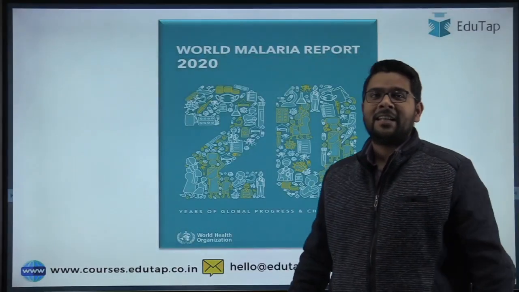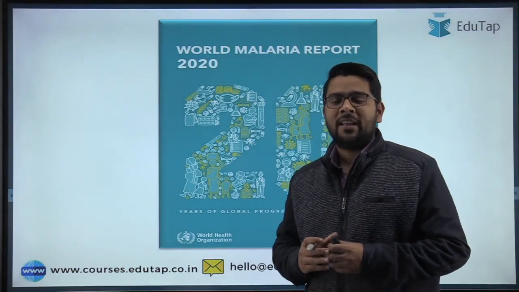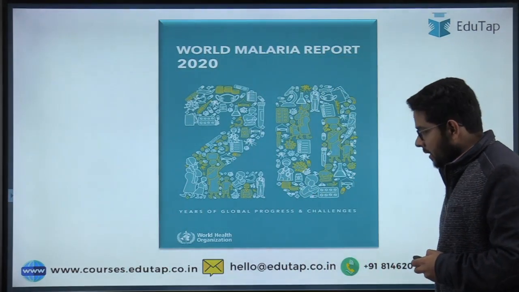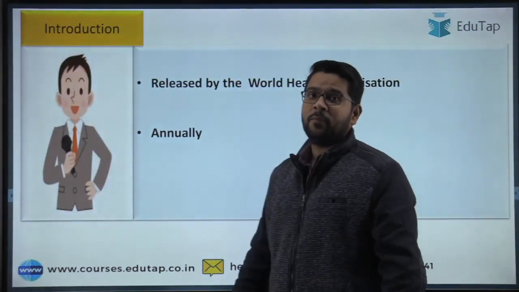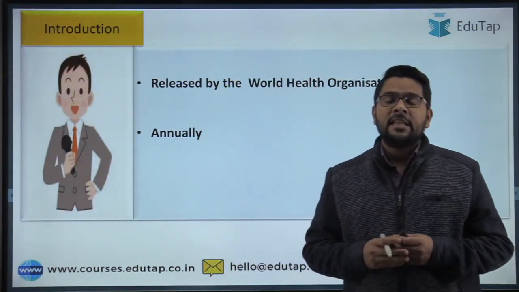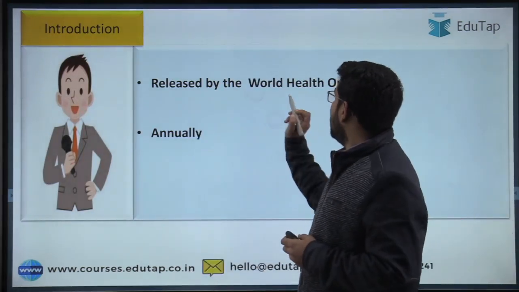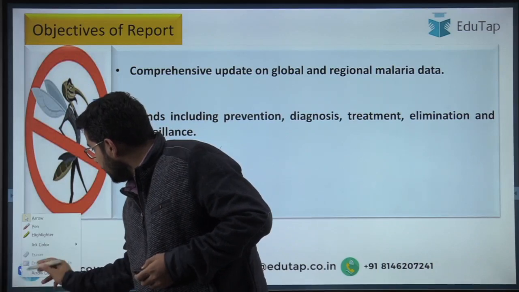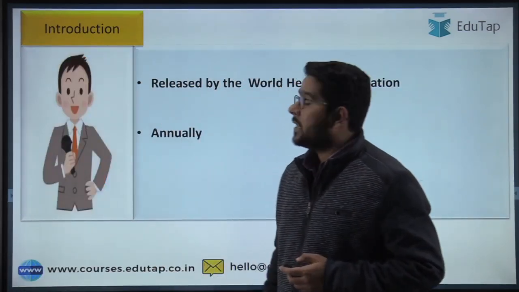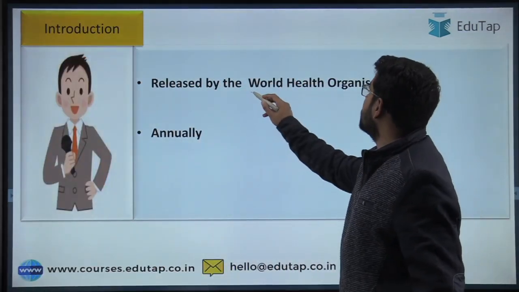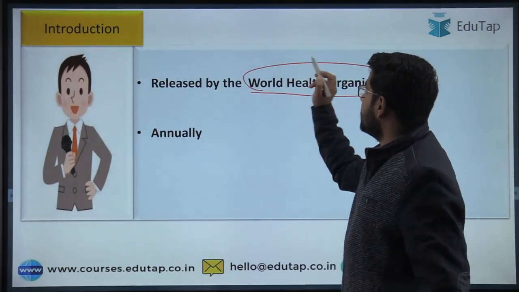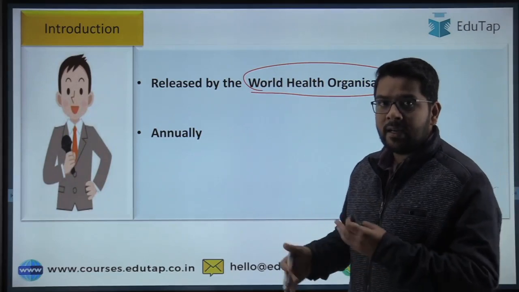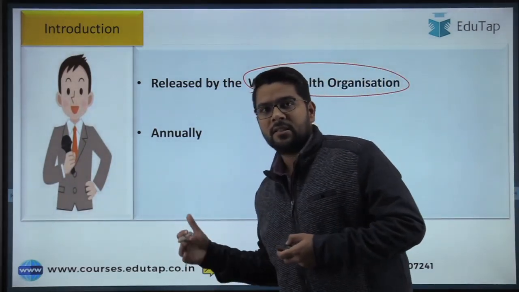So guys, now it's time to start our video, and the report that we're going to cover today is the World Malaria Report 2020. Now it's time for the introduction of the report. This report is released by the World Health Organization. The first question that can be framed from the news is, which organization releases this report? The organization involved is the World Health Organization, and this report is released annually. That means every year the World Health Organization releases this report.